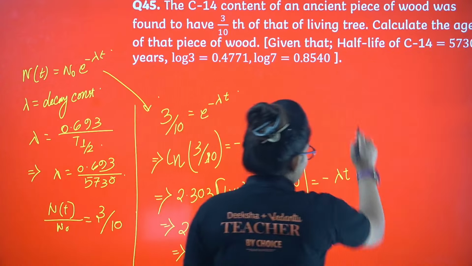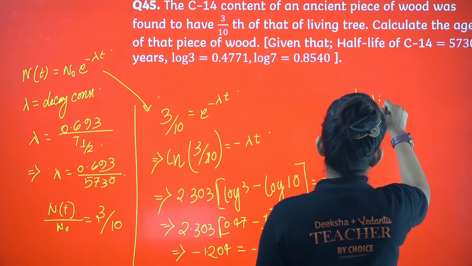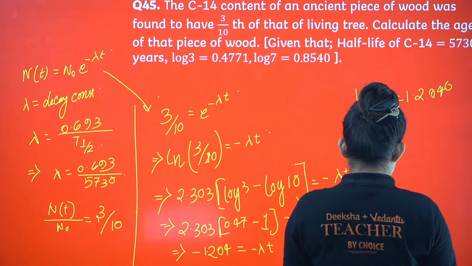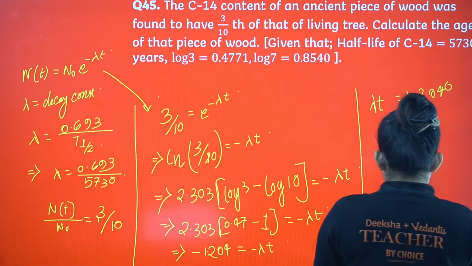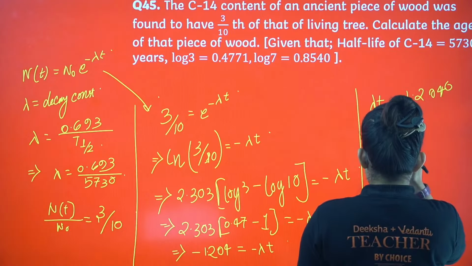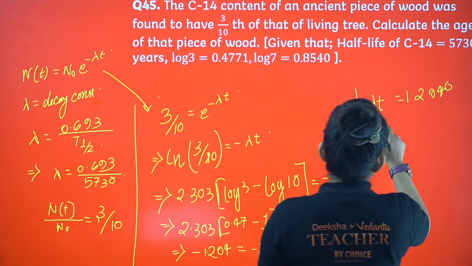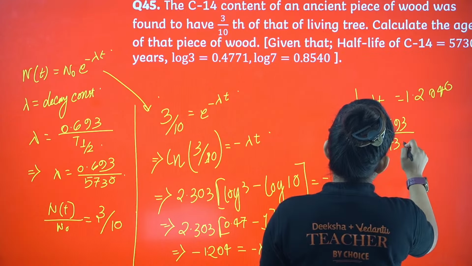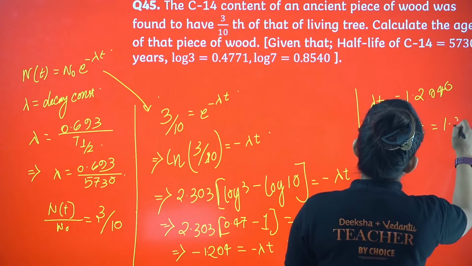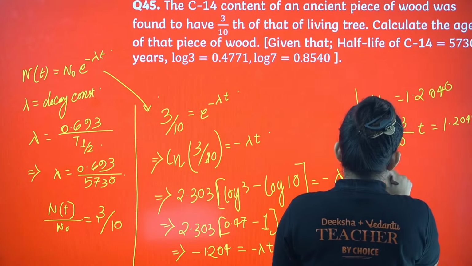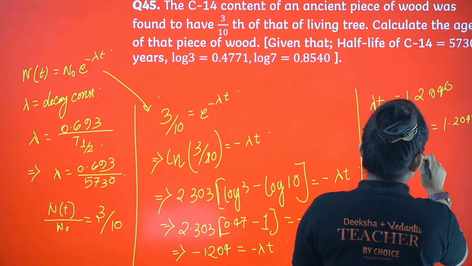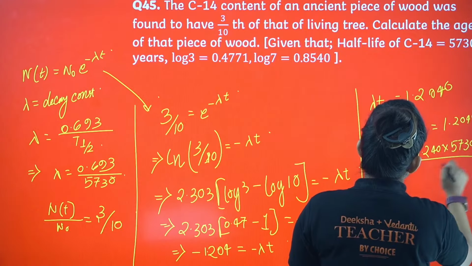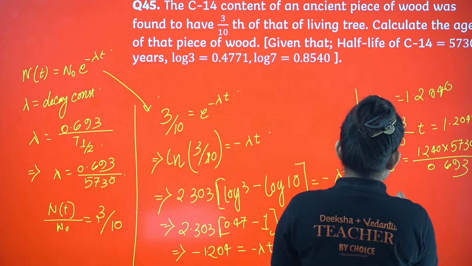So from here I am getting lambda t is equal to 1.2040, because same sign both sides, negative, we can cancel out. Now let's put the value of lambda here. Lambda is basically 0.693 divided by 5730, into t is 1.2040. Fine, let me just calculate t here. t is going to be 1.2040 into 5730 divided by 0.693. If you calculate this, you will get the t.